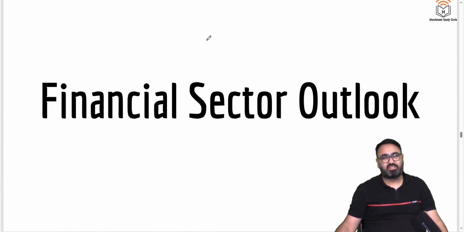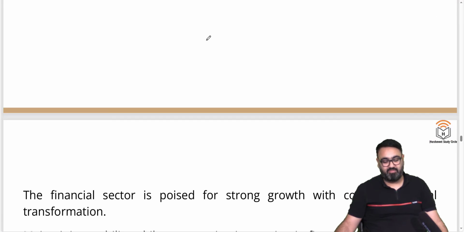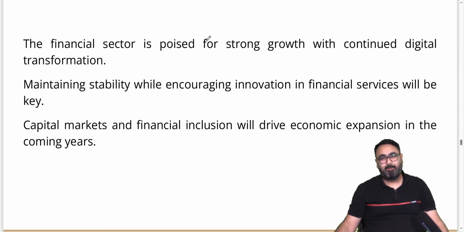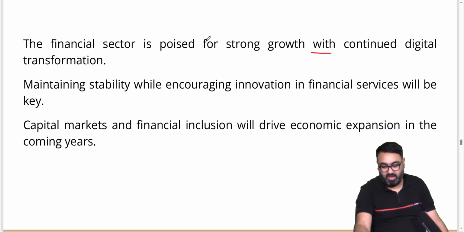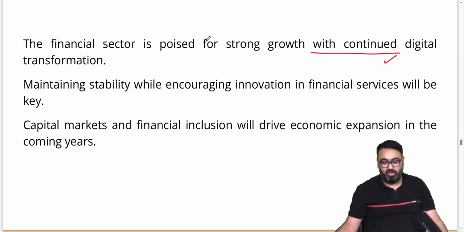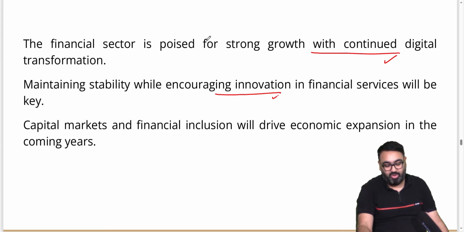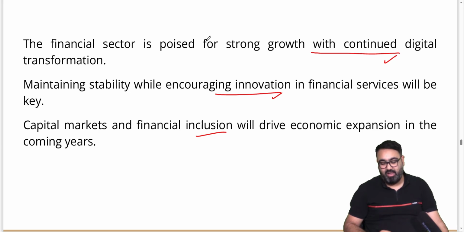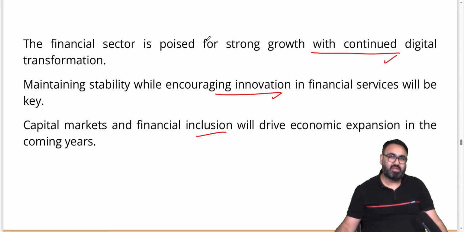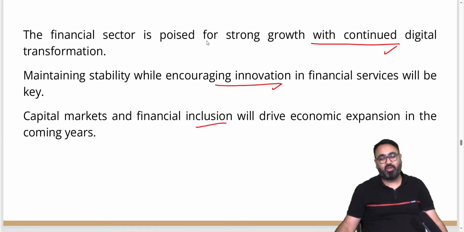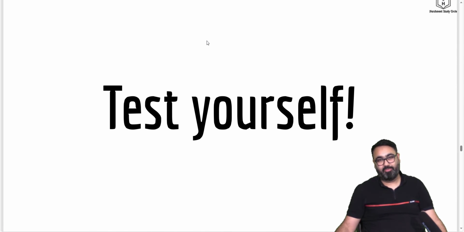The economic survey, at the end of this chapter, talks about the financial sector outlook, meaning the prediction for the coming few months. It says the financial sector will have strong growth and will continue the digital transformation. It also says financial services will see a lot more innovation coming in, and capital markets, stock exchanges, etc. will drive the expansion. There will be many more people investing in these markets in the form of IPOs, etc. This was the main summary, the main pointers from the second chapter of this year's economic survey.